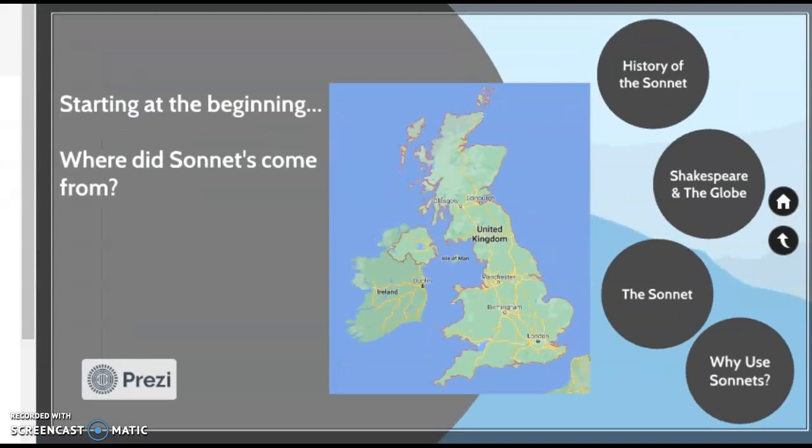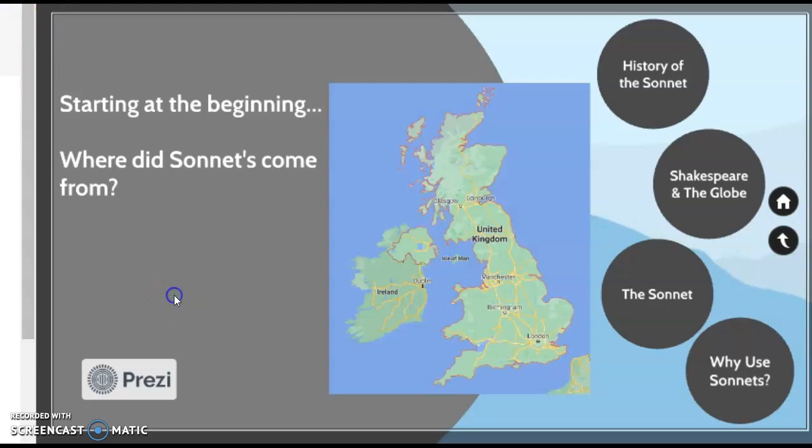So the origin of sonnets. Let's start at the beginning. Where did sonnets come from? Sonnets are originally from the United Kingdom. They're from Europe. They're a European form of poetry. For those of you that don't know where Europe is, I'll have a Google map so that you can actually see where is Europe, where is England, and what does it look like in relation to the United States.